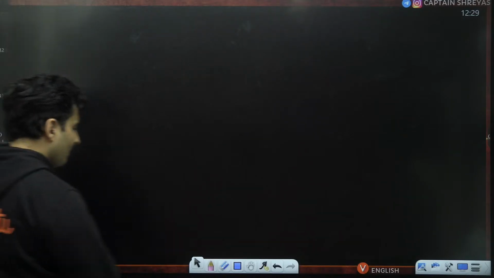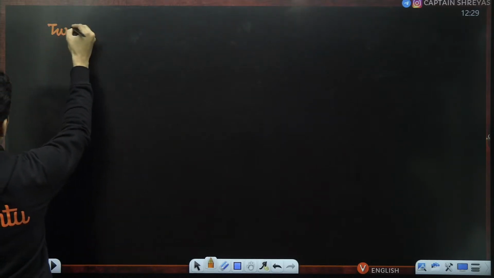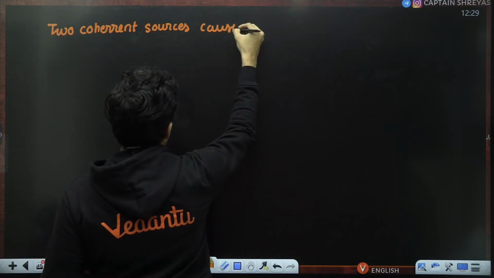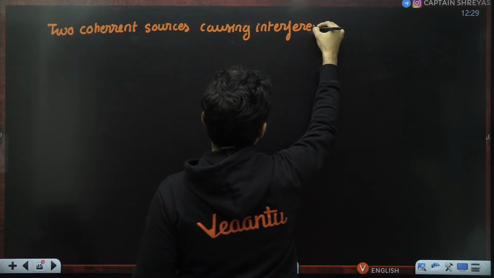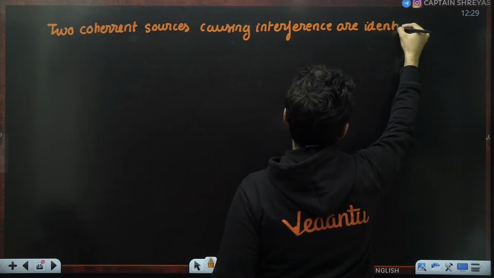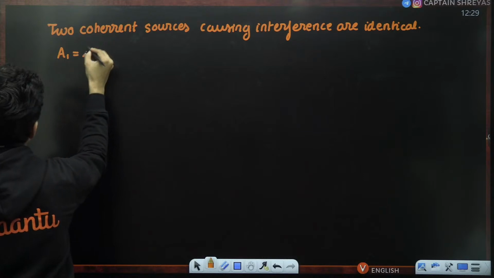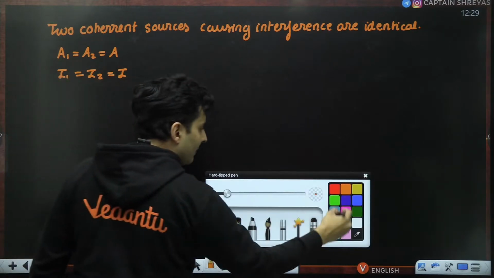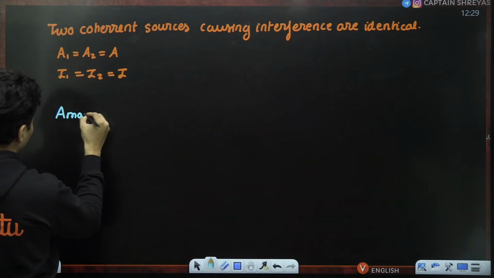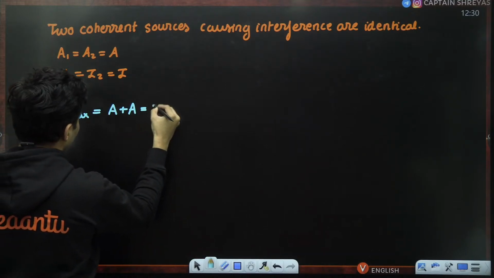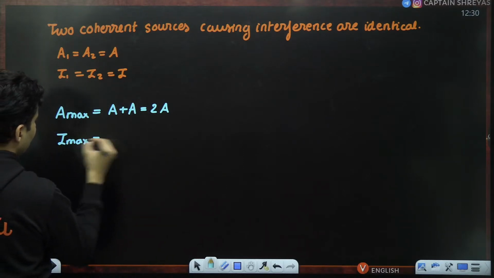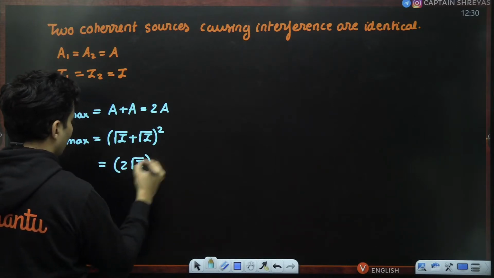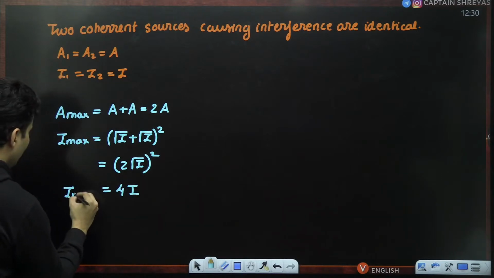Now just imagine, for example, if the two coherent sources causing interference are identical, that means A1 is equal to A2 is equal to A, and I1 is equal to I2 is equal to, let's say, I. Then the maximum amplitude that you will get is A plus A, which is 2A, and the maximum intensity is root I plus root I, whole square, which is 2 root I the whole square, which is basically 4 times I. This is the maximum that you will get.